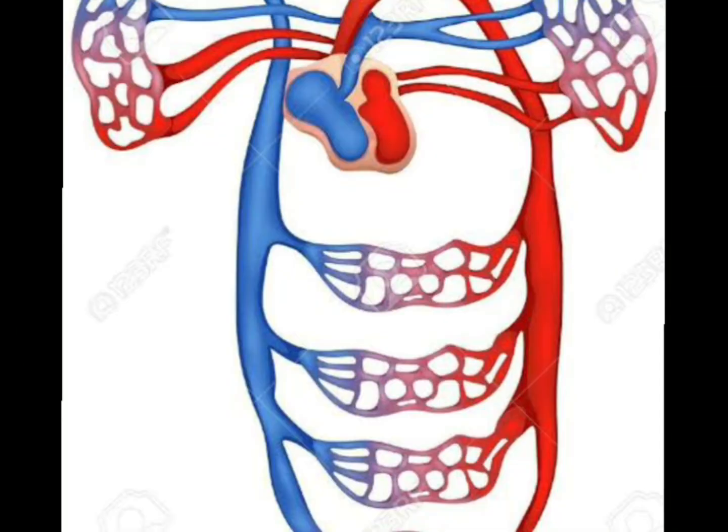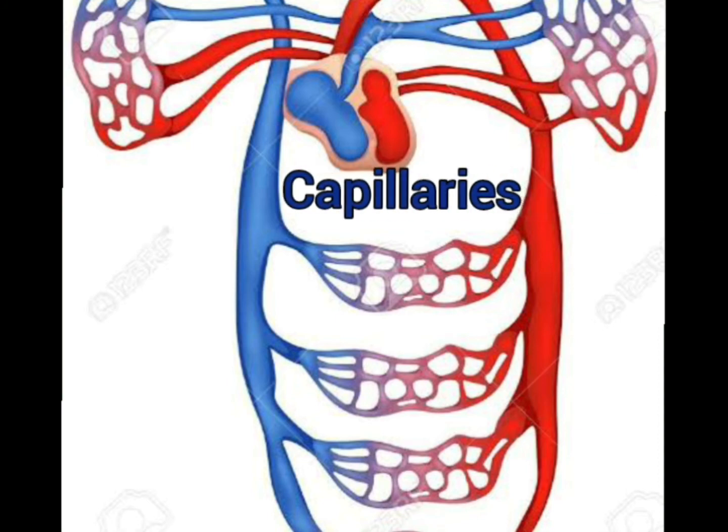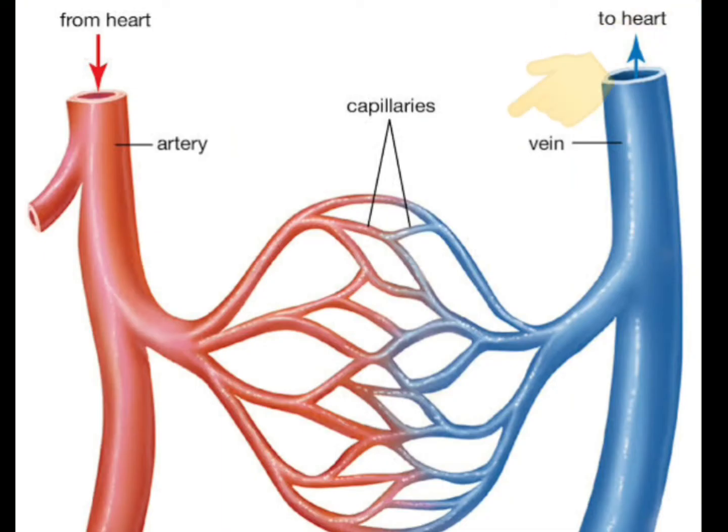The arteries divide into smaller and smaller vessels to supply the blood to each and every cell. The smallest vessels are called capillaries and they are 1 cell thick. These capillaries join back to form veins to transport blood from organs back to the heart.